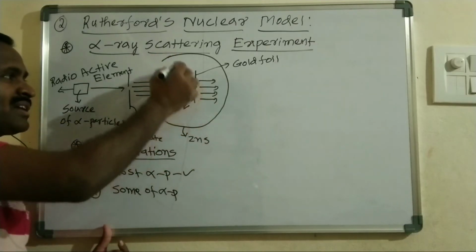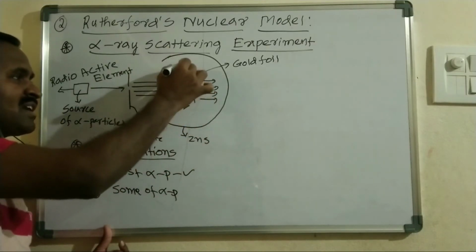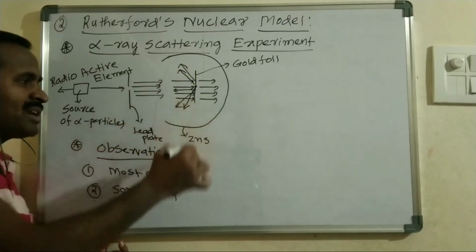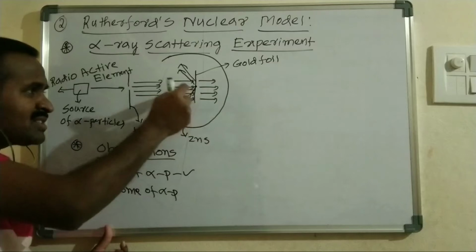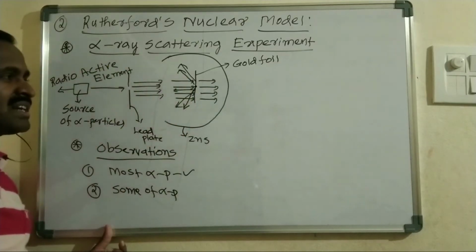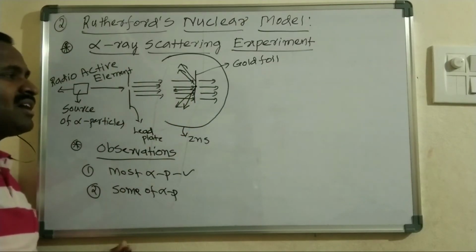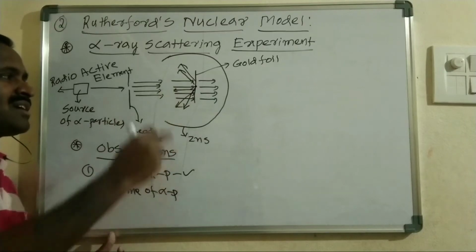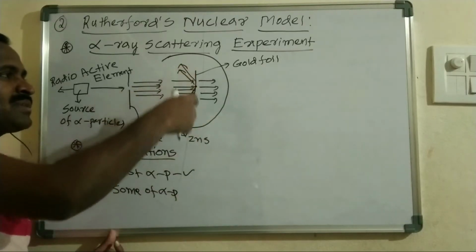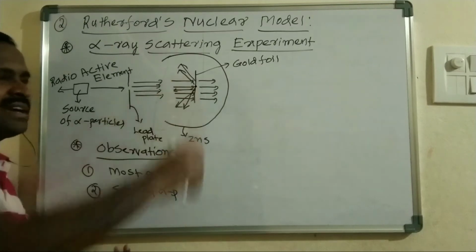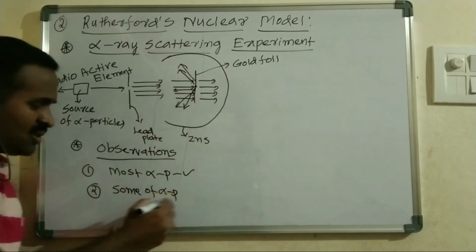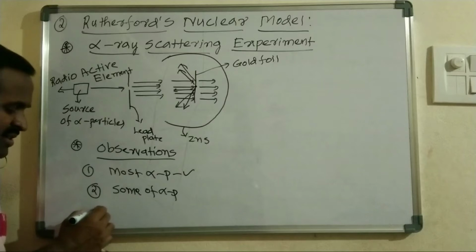Here one alpha particle goes like this, and here another alpha particle, and here also some of the alpha particles. Some of the alpha particles which come closer to the center of the gold foil deflect their path, deviating by striking the thin gold foil, making an angle with it. That is the second important observation he made.